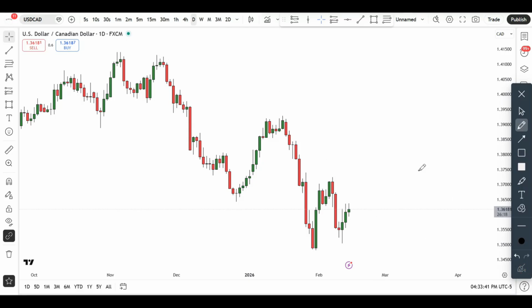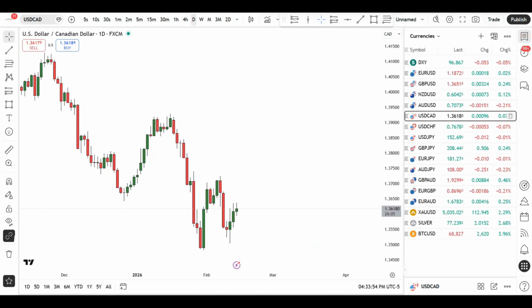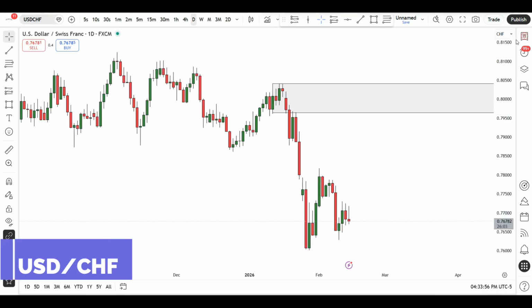But for right now, based on the price action that I'm seeing, not much can be said. We are pretty much consolidating at this point, and anything I'm doing now is just going to be guesswork, and I don't want to be guessing right now. All right, so that's it for US dollar, Canadian dollar. Not much. Next up is going to be US dollar, Swiss francs.